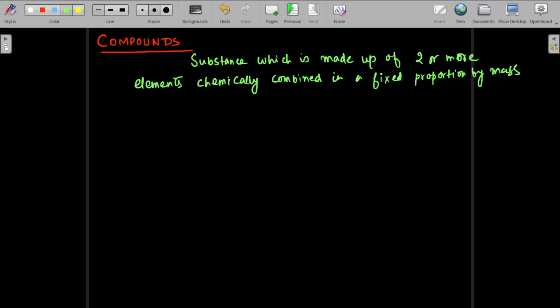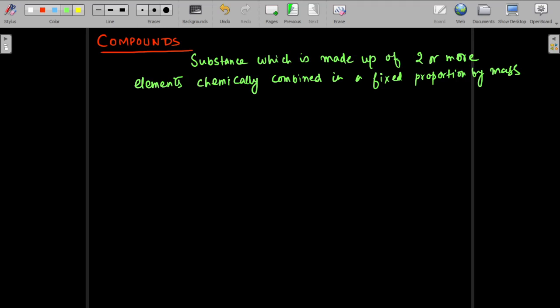We have already done this in our law of multiple proportion, constant proportion, reciprocal proportion. Already done this definition of a compound. So I don't think I have to give separately an example of a compound, because you guys already know it. A compound is something where elements have combined chemically and are in a fixed ratio of mass.